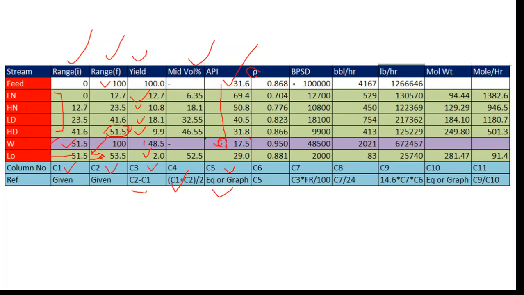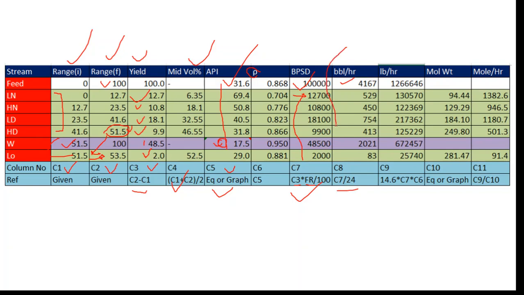Come to the BPSD. It is given as 100,000 barrels per stream day. How to calculate these values? These are the yield in percentage, 12.7. So we have to just multiply the yield by the flow rate and divide by 100. This is basically 12.7% in the 100, so what will be in the 100,000? That's a simple story. In this way you can find out using this formula the yields in terms of BPSD. For barrels per hour, just divide by 24. This is per day, so if you divide by 24 you will get per hour. All these values are divided by 24.